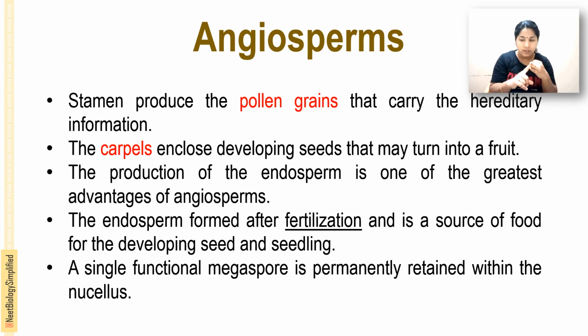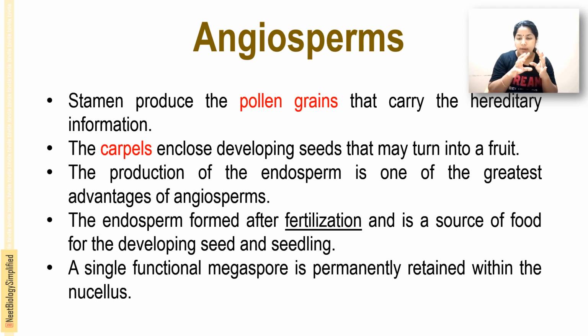The stamen produces the pollen grains, the microsporophyll, and the megasporophylls are produced by the carpels, which contain the ovules enclosed in the ovary at the base of the carpel. The stamen produces pollen grains that carry the hereditary information, and the carpel encloses the developing seed that may turn into a fruit.